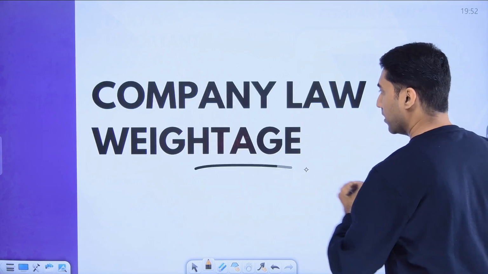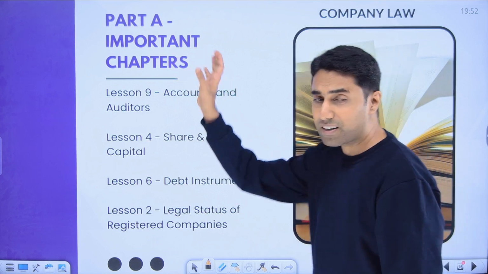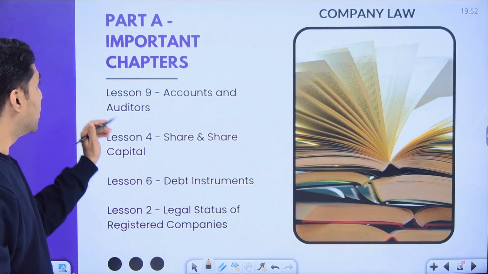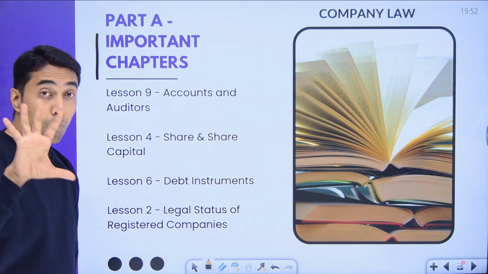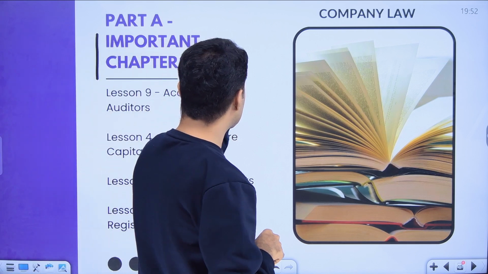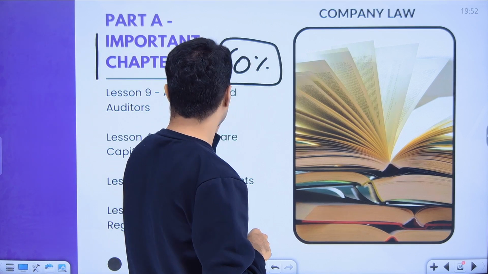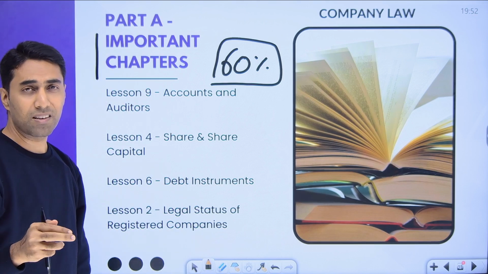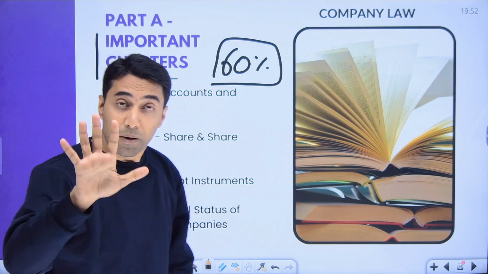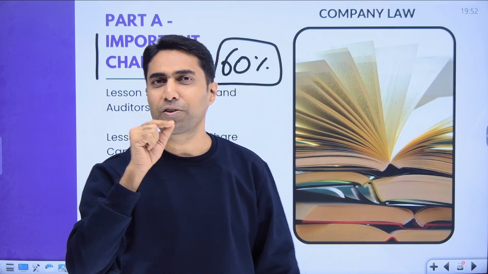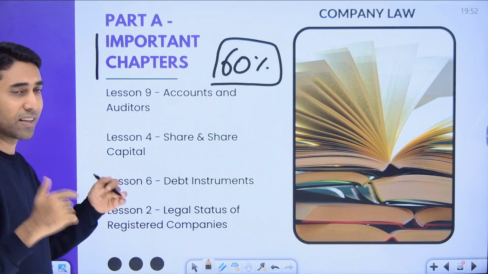So what is the weightage in company law? First is Part 1, or Part A, whatever you want to call it. We have the important chapters, which will come in the 60% syllabus I am telling you about. This is my analysis, based on the number of marks. Please tell me if I am wrong, I am ready to learn from you. But I have been teaching company law for more than 10 to 12 years, so that means there is something I have done right. But do your own analysis. You don't have to trust me, you don't have to trust anybody. When you do the analysis, you will get something like this.